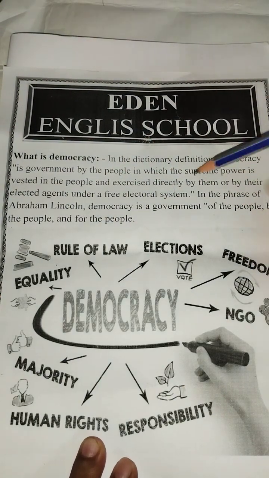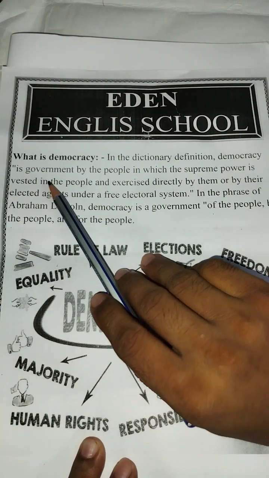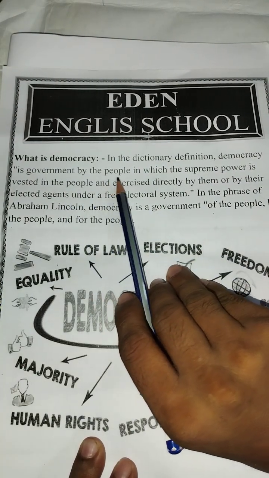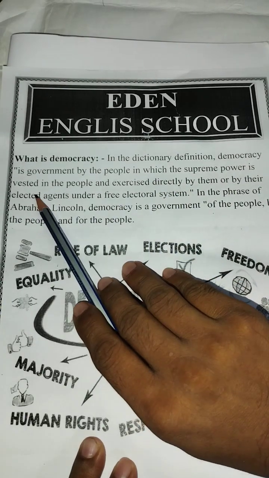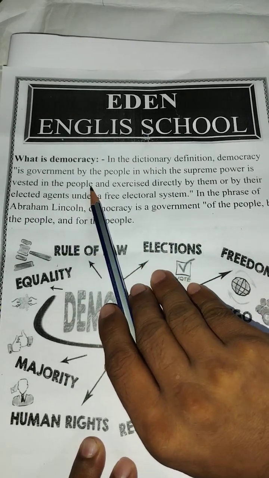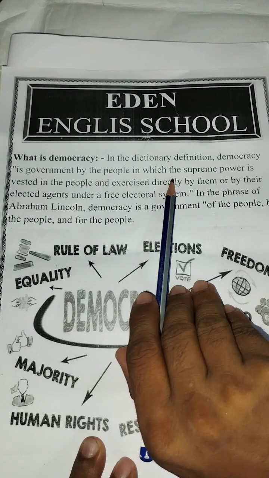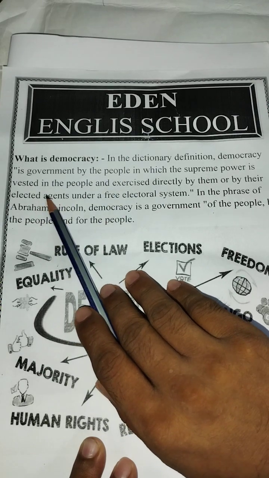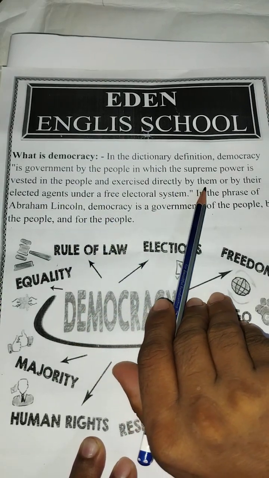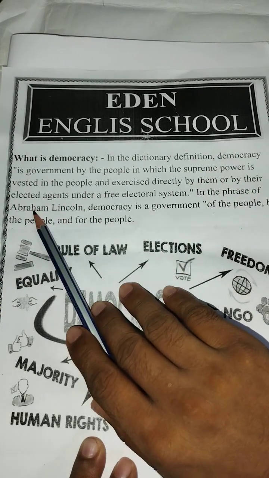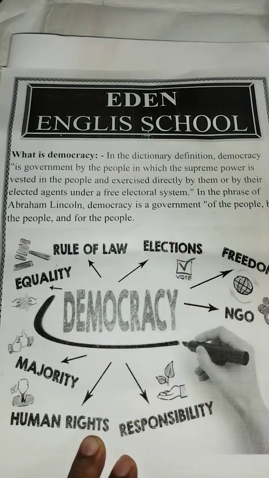In the dictionary definition, democracy is government by the people in which the supreme power is vested in the people and exercised directly by them or by their elected agents under a free electoral system.